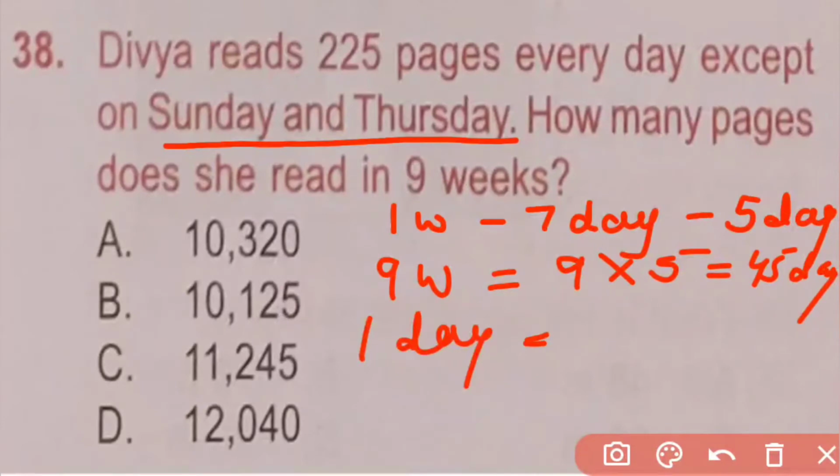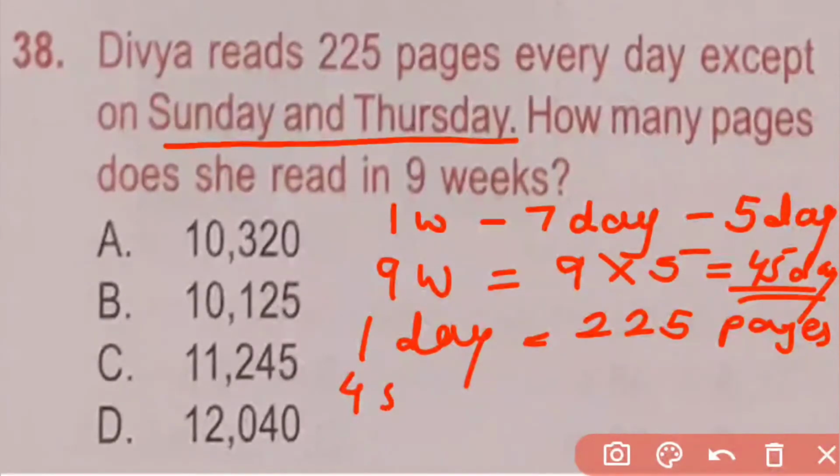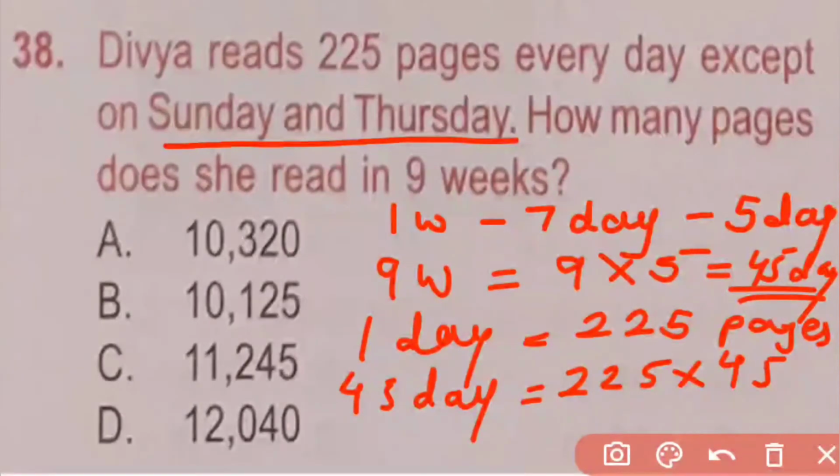On 1 day she reads 225 pages. So in 45 days she reads 225 into 45, which is equal to 10,125 pages. So here B is the correct answer.